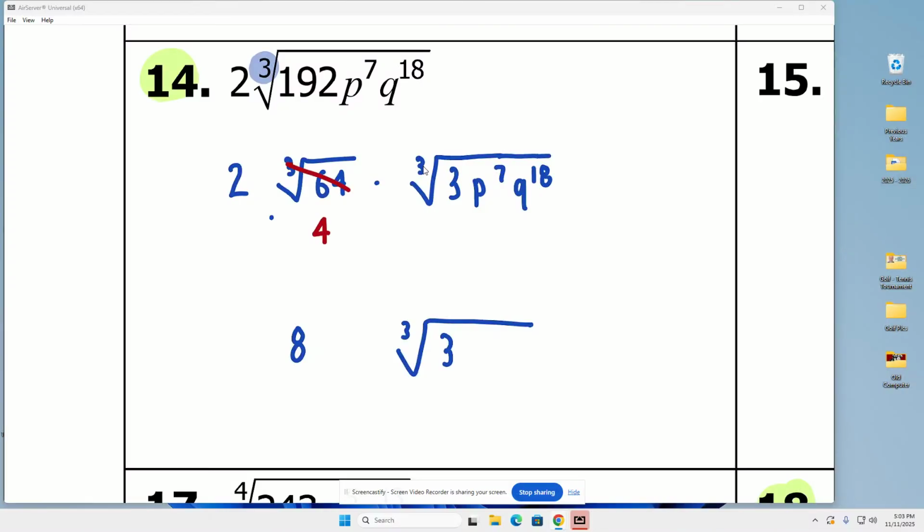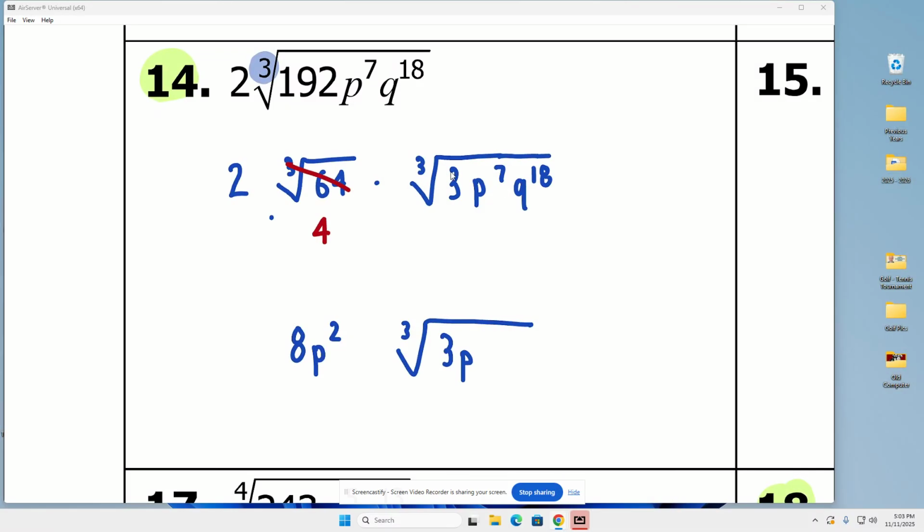Now we can focus on our variables. How many times will 3 go into 7? Twice. P comes out twice. Remember, that's 2 multiples of 3. 2 times 3 is 6, so 6 P's actually escaped. Well, how many were there? There were 7. 7 minus 6 is 1. So I have 1 P remaining.